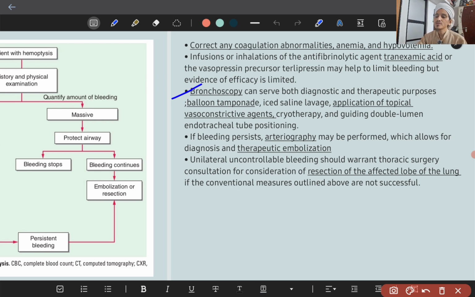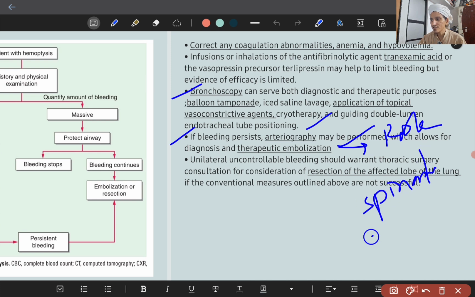Now, after bronchoscopy, if bleeding persists, then do CT arteriography of the lung, which will serve as diagnosis also, and then therapeutic embolization of the artery which is bleeding. But this has the risk of spinal artery embolization also.